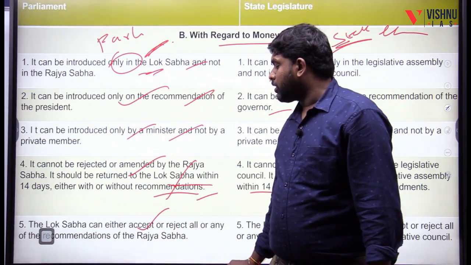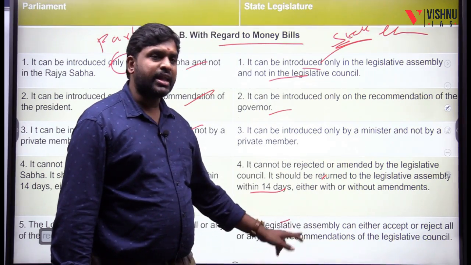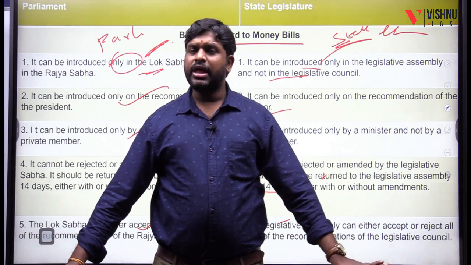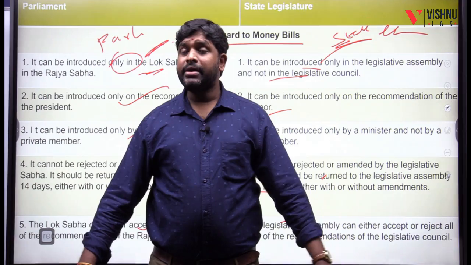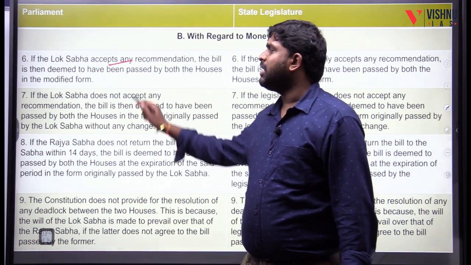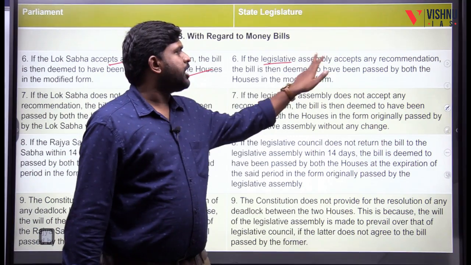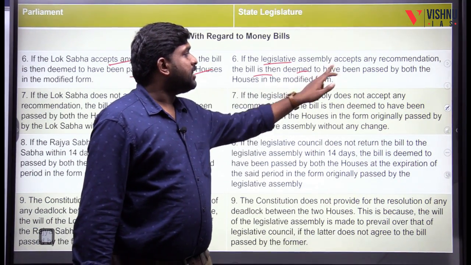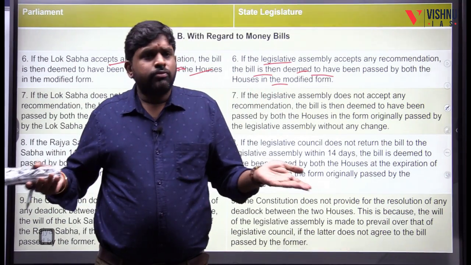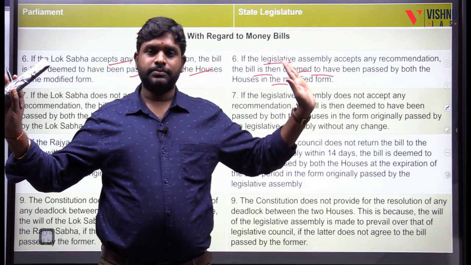The Lok Sabha can either accept or reject all or any of the recommendations of the Rajya Sabha. Same here: the legislative assembly can either accept or reject all or any of the recommendations given by the legislative council. These are the similarities with respect to the money bill between parliament and state legislature. If the Lok Sabha accepts any recommendation, the bill is deemed to have been passed by both the houses in the modified form. This is also the same for the legislative assembly. If they accept, fine. If they don't accept, also fine. Maximum time in both the houses is 14 days.